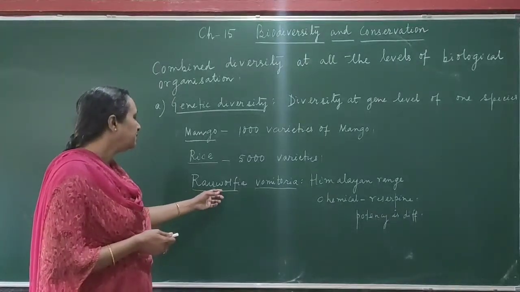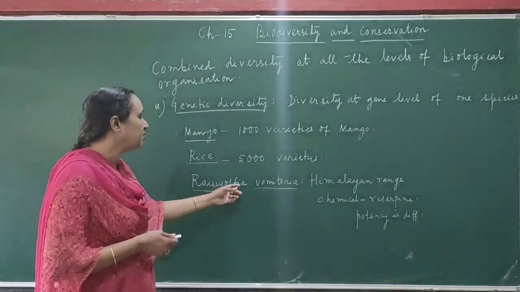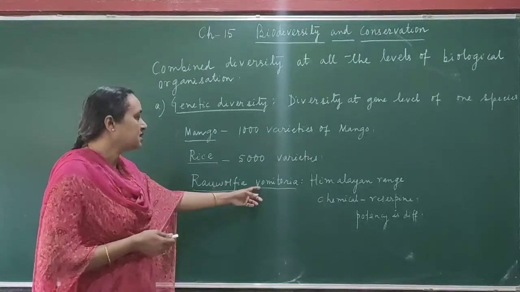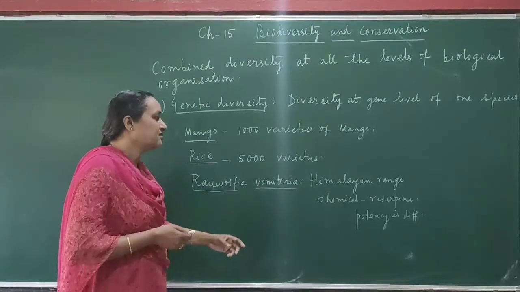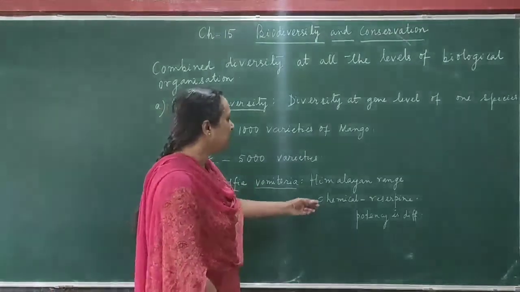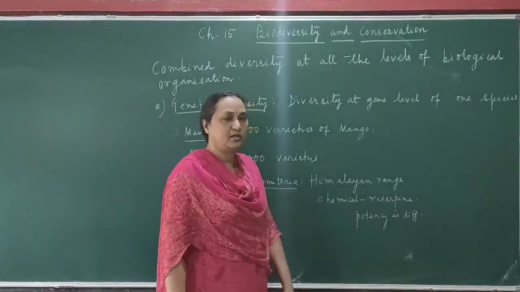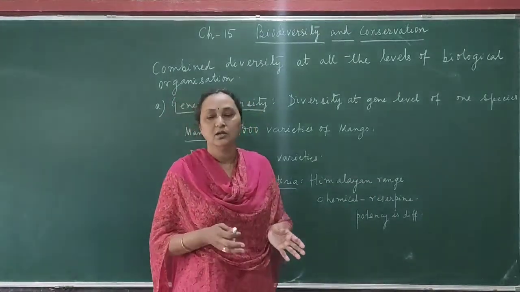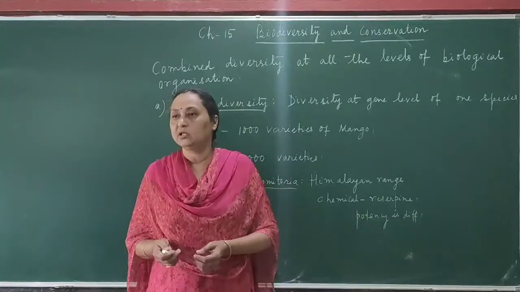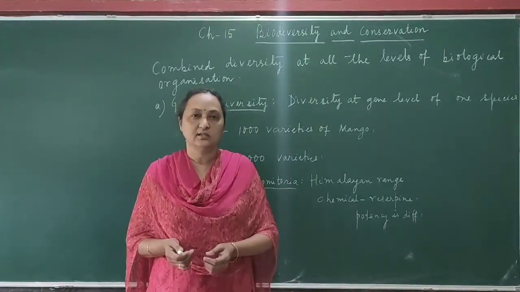Then the plant called Rauwolfia vomitoria. The species is vomitoria, and this is a medicinal plant. It is found in the Himalayan range. Even in the Himalaya, suppose you go to the bottom, there are different kinds of biodiversity.